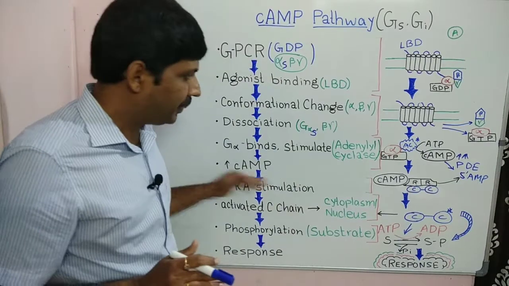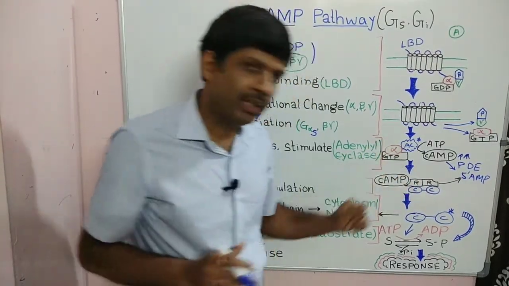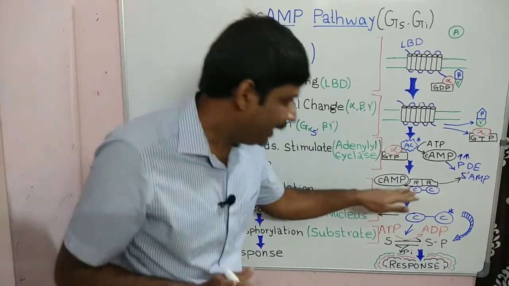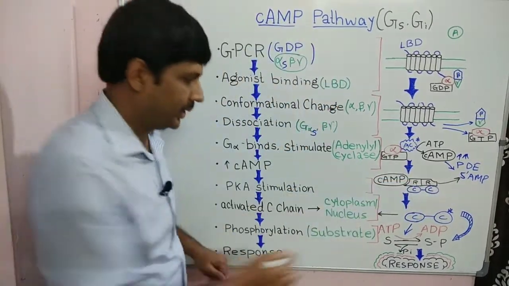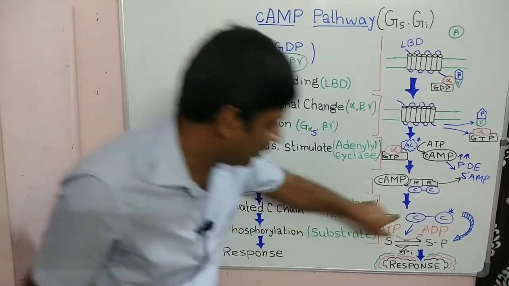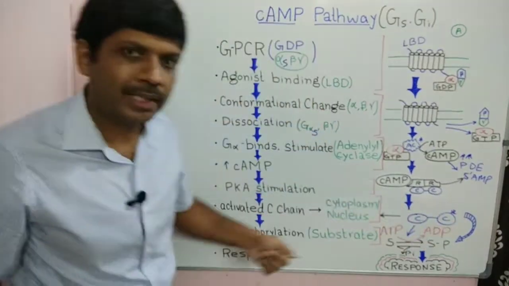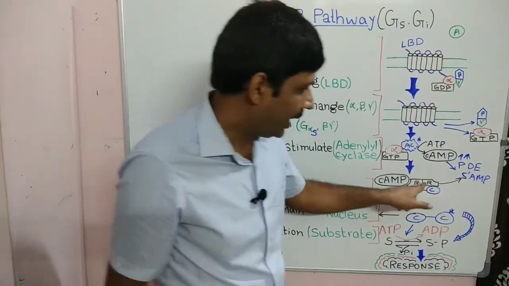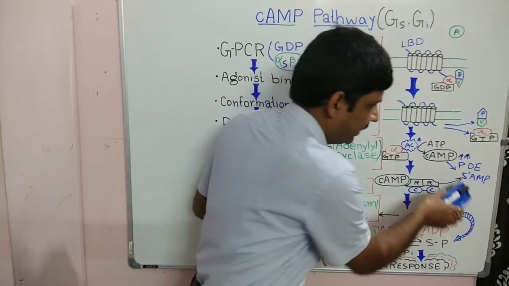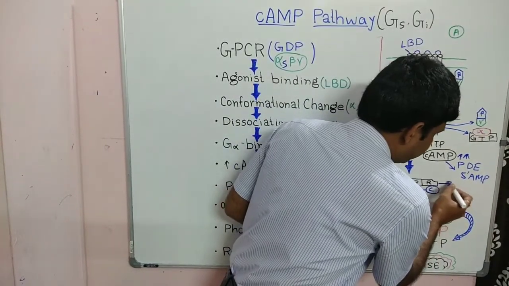So this cAMP goes and binds with the regulator dimer, and it activates the catalytic chain. This is the activated portion. So the activated catalytic chain, and then the R part, the regulator dimer, simply goes off.